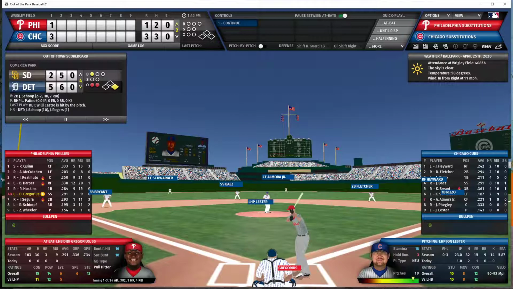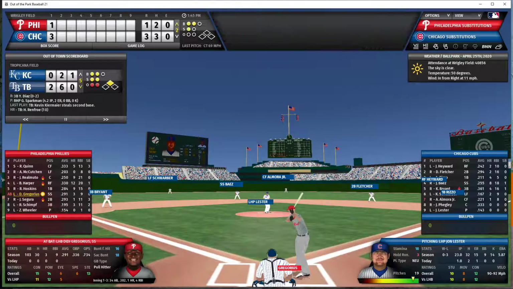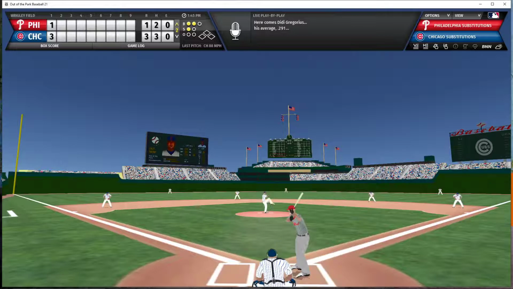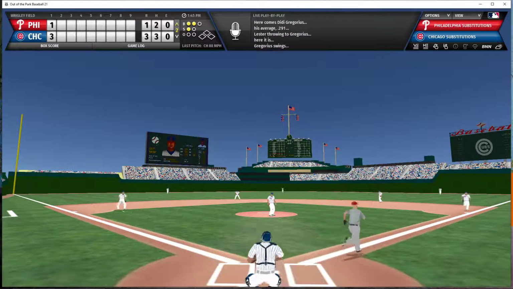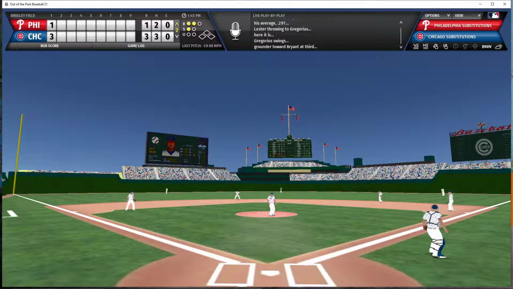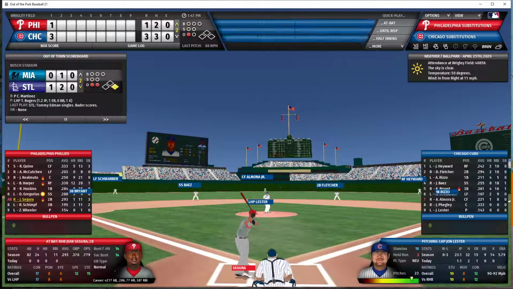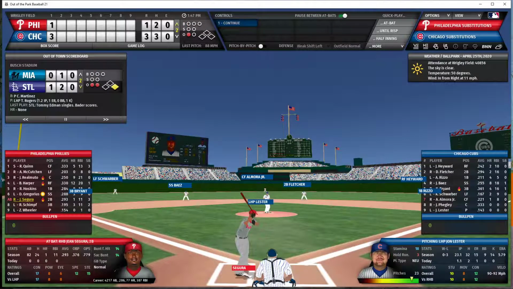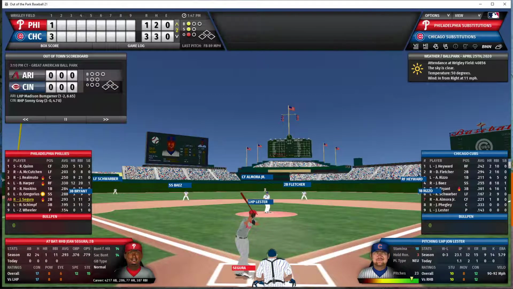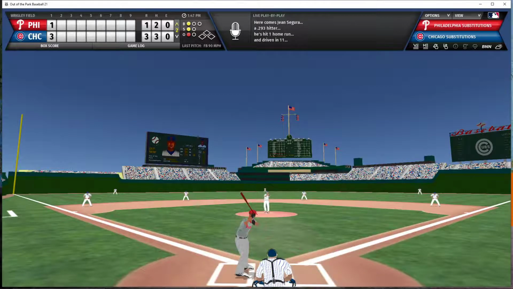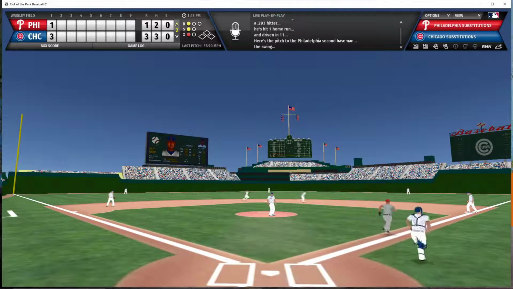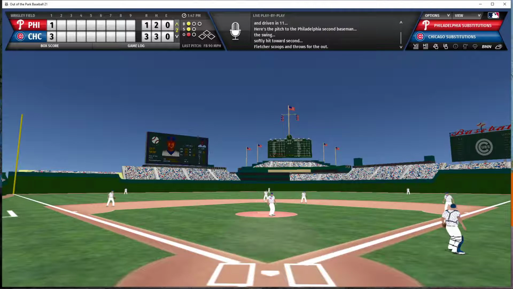Gregorius now will be the batter. He will lead off the 2nd inning for the Phillies with a 2-1 count. Lester with the pitch. Ground ball to 3rd. Bryant has it. Throws to Rizzo. 1 down. Segura now will be the batter for the Phillies with a 1-1 count and 1 man out. Lester with the pitch. Ground ball to 2nd. Fletcher has it. Throws to 1st. 2 outs now.